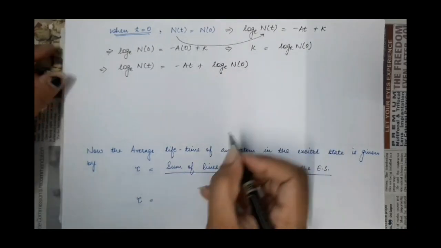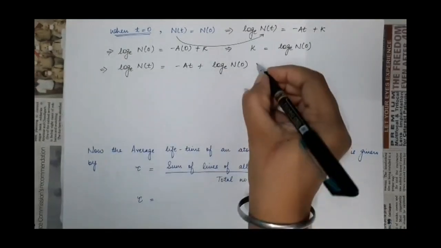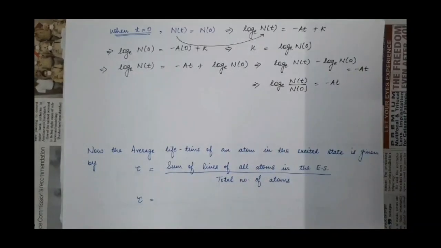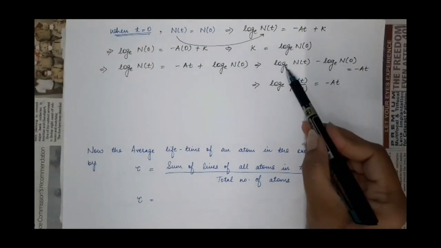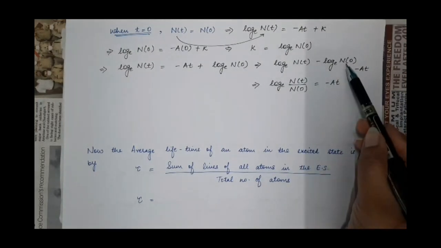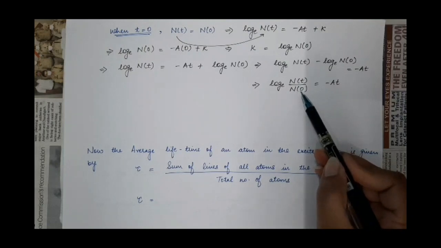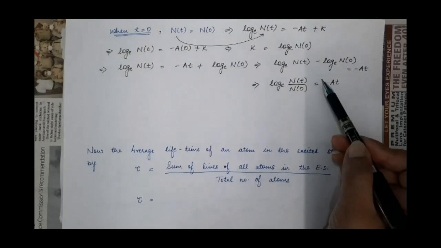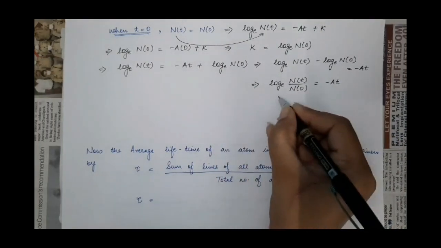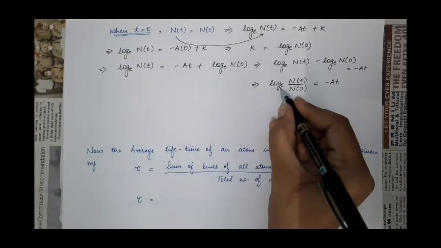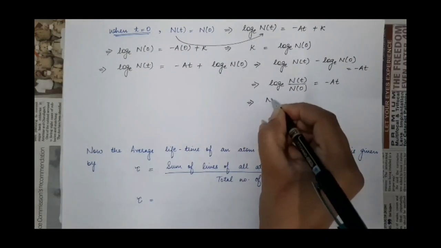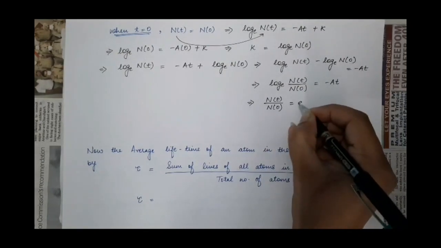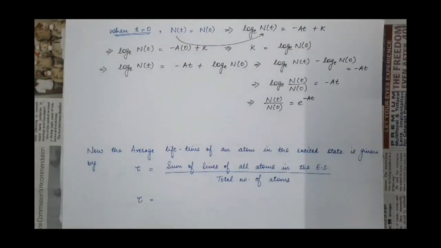Now move this term to this side. So here we will have log m minus log n, which is equal to log m by n. So we will get this equation, and when you take the anti-natural log of this, it will become N(t) upon N0 equal to e raised to the power minus A t.